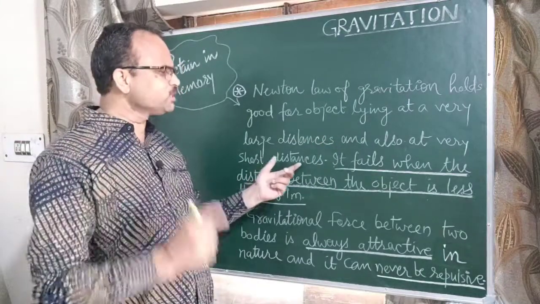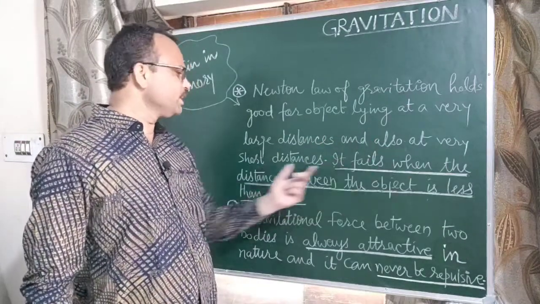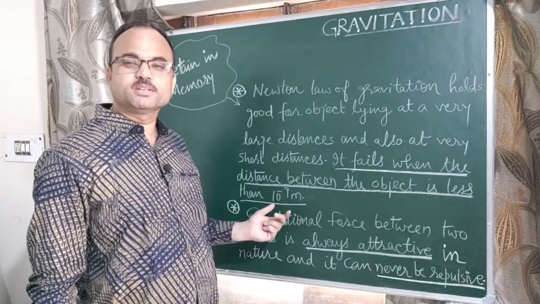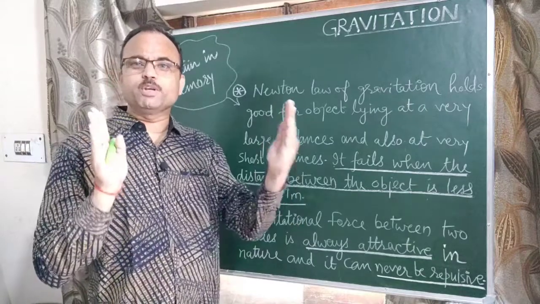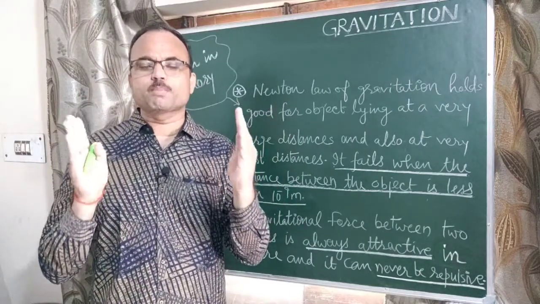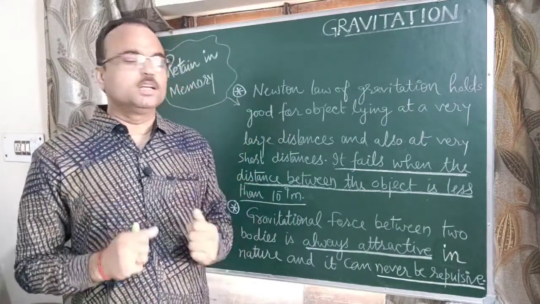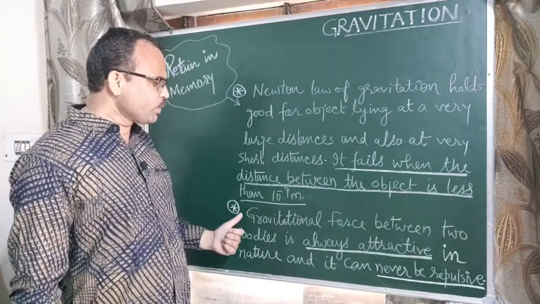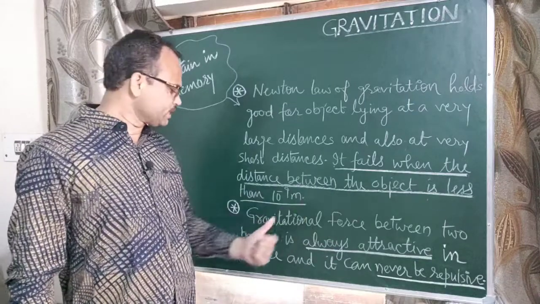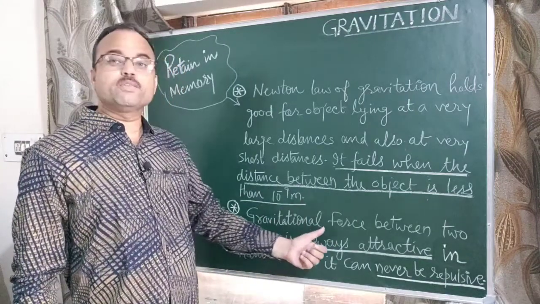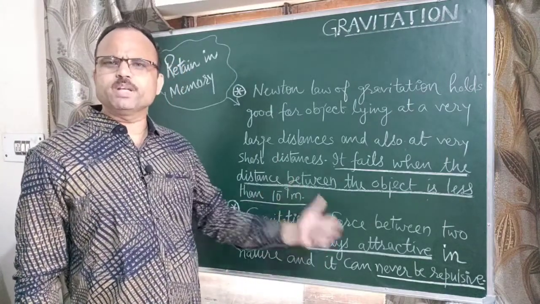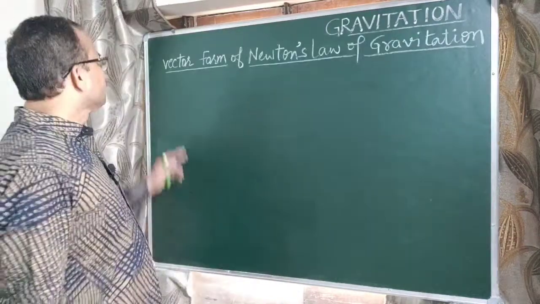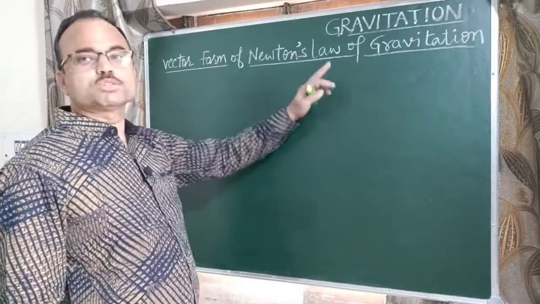But the important thing is that it fails when the distance between two objects is less than 10 raised to the power minus 9 meter. In the second point, the gravitational force of attraction between two bodies is always attractive, never repulsive in any condition, in any place. Now the next topic is the vector form of Newton's law of gravitation.